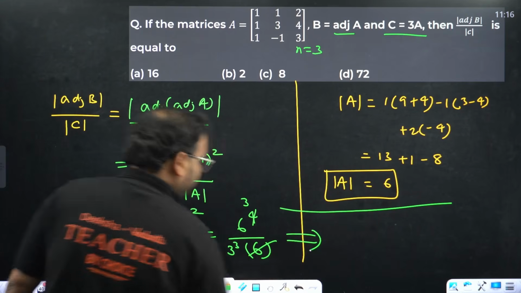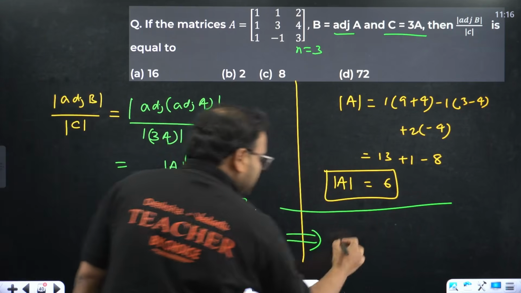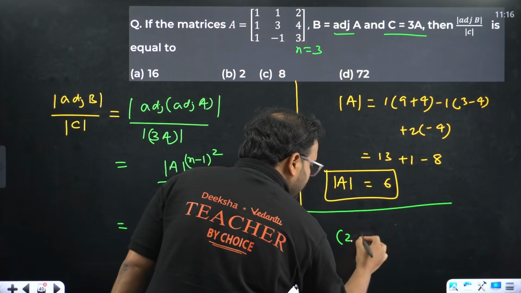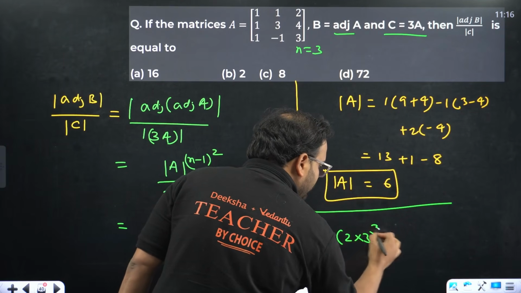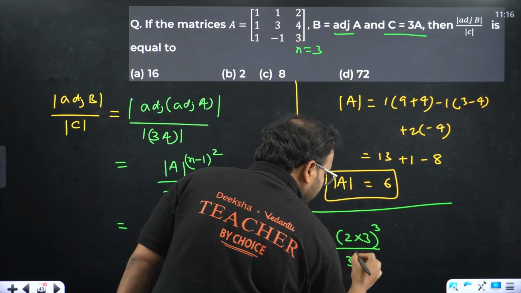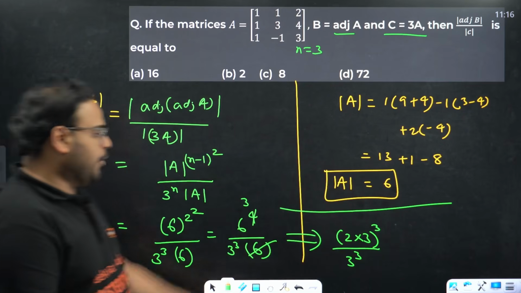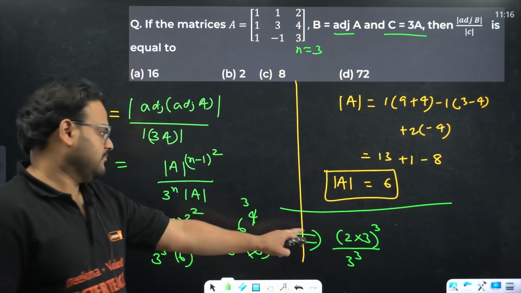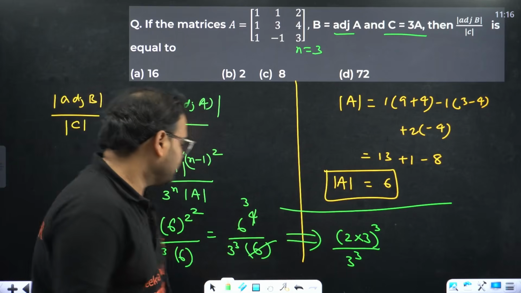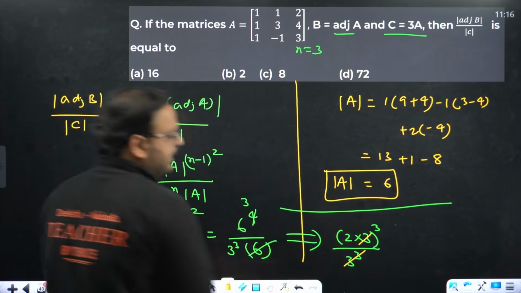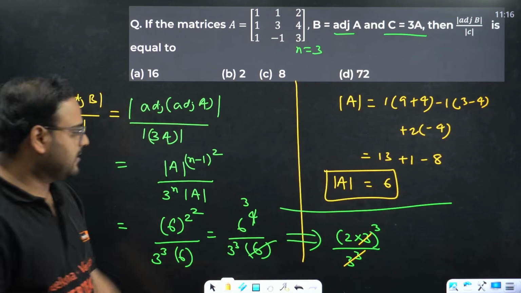So my value is coming as 6, which I'll write as 2 into 3, the cube, upon 3 cube. Am I right or not? 2 into 3 cube is 6 cube basically, and this is 3 cube. This will get cancelled. 3 cube is cancelled. What is the answer left?